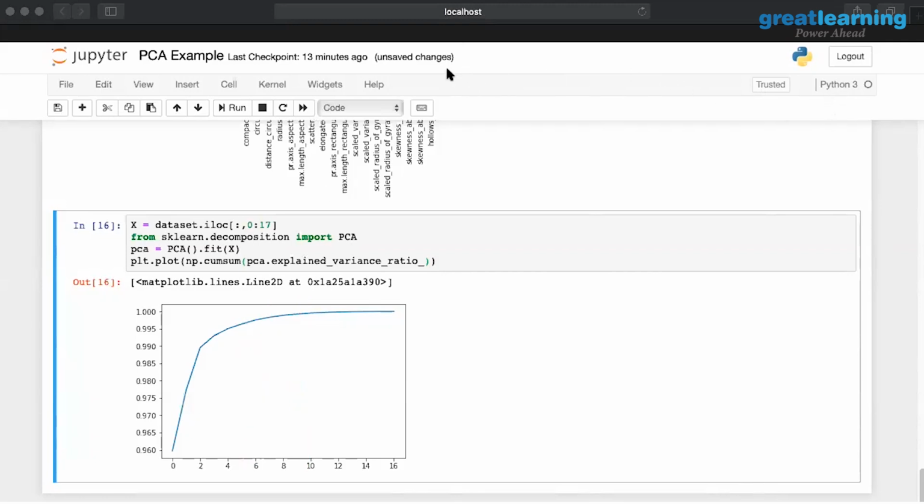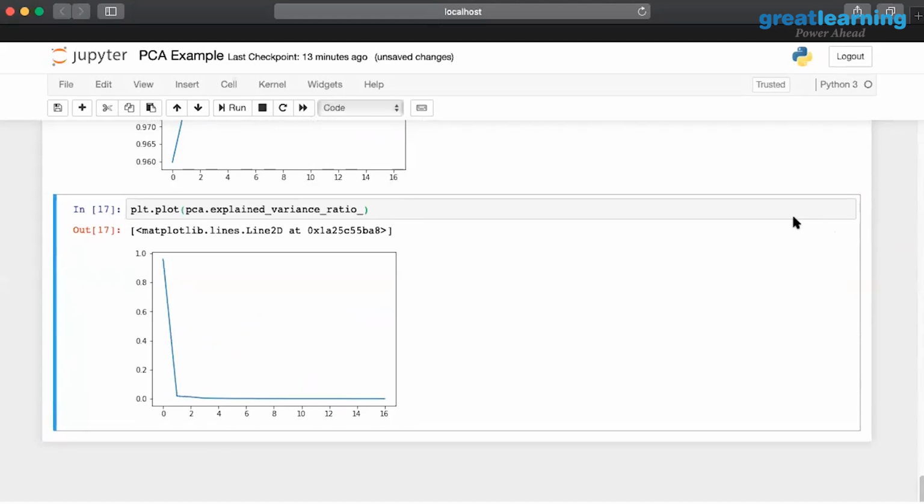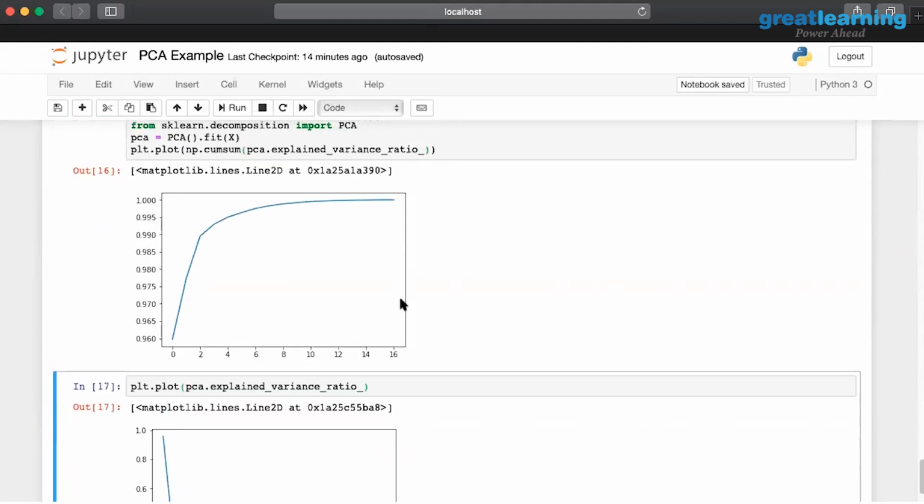If I don't use the cumulative sum, the ideal is going to be a scree plot. So this is what we call a scree plot. Either you can use a scree plot or the cumulative variance ratio. With the scree plot, what you're going to identify is where do I cut it off. Here it says 2 or 3 is the ideal solution, but with the cumulative variance explained ratio here, I'm saying that 99.7% is ideal. So I'm going to go with 10 principal components.